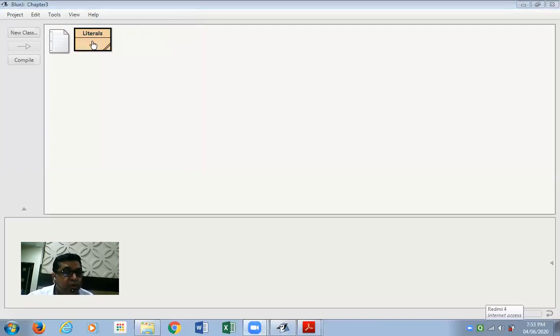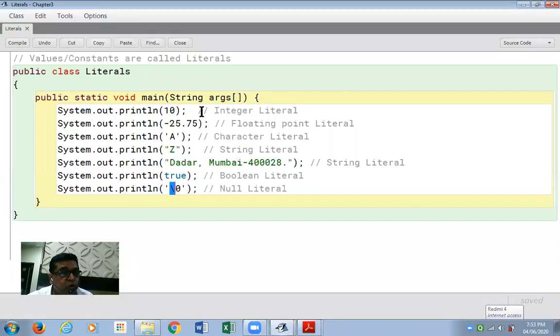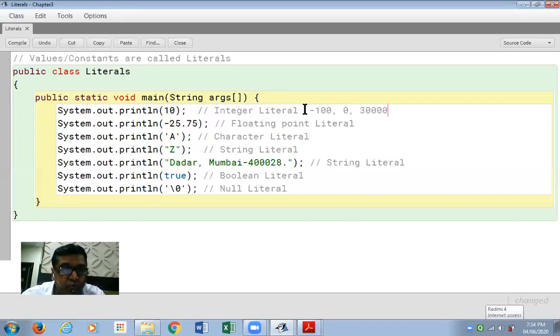Now in my program, I want to share some suggestions for you. In the comments, besides the integral value, I would share some integer values with you. When you practice, try out these values also, like -100, 10, 0, or let me give a quite big integer value, 30,000. For floating point literals, I'll write a positive value as an example, 987.65.